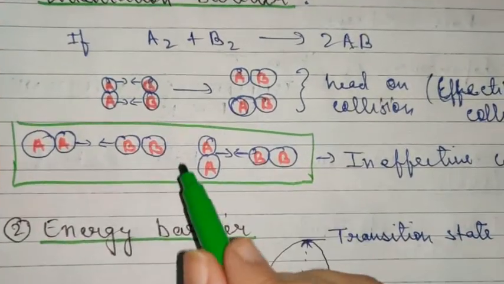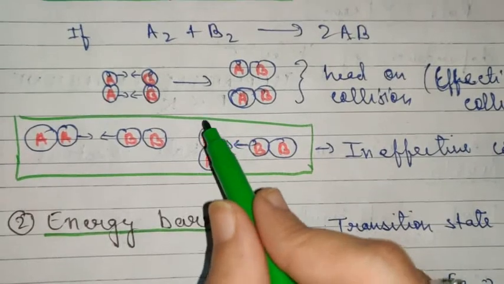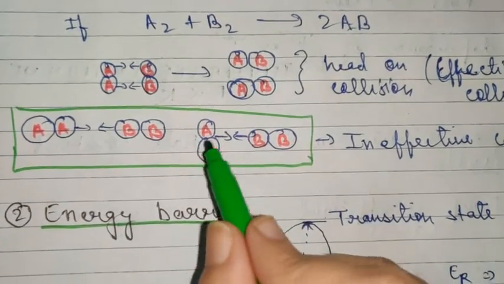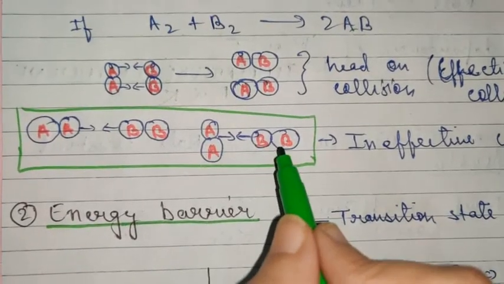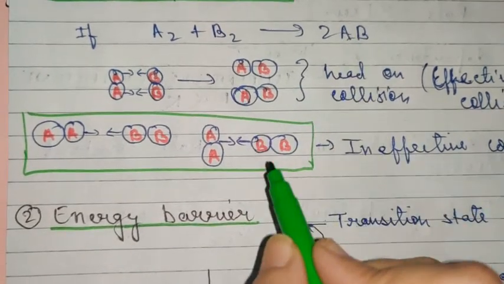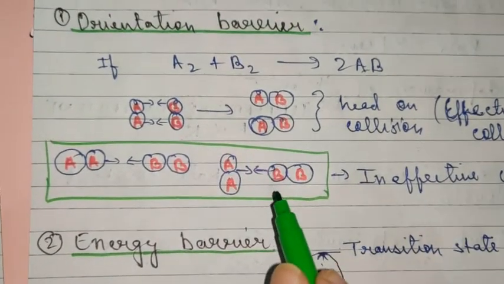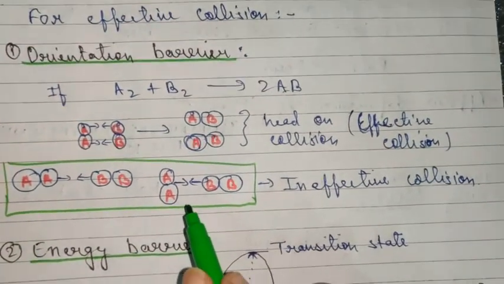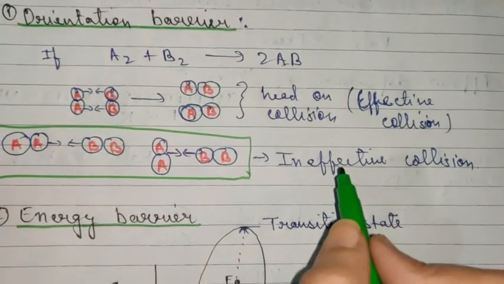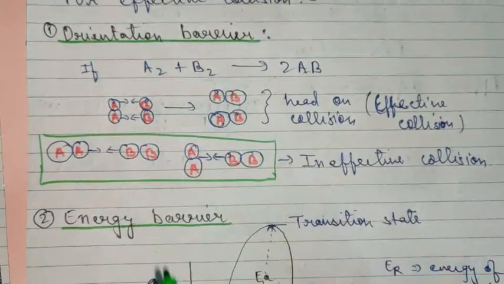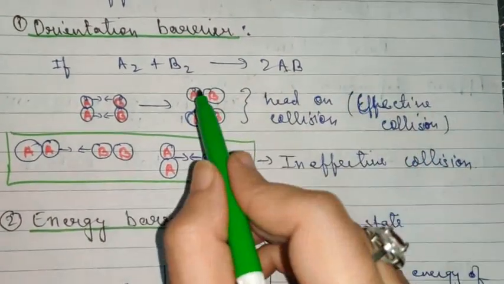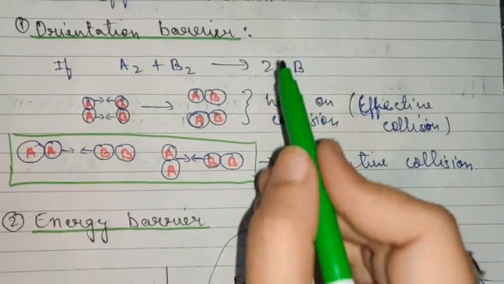Again, if the collision is like this, where the orientation of A is different and B is different, then all the atoms which are required to collide together to form the product are not colliding together. So the orientation is not feasible for the formation of product, and it will be considered an ineffective collision. This is what the orientation barrier says. I hope it is clear. So for effective collision, a head-on collision in this way is mandatory to form the product.